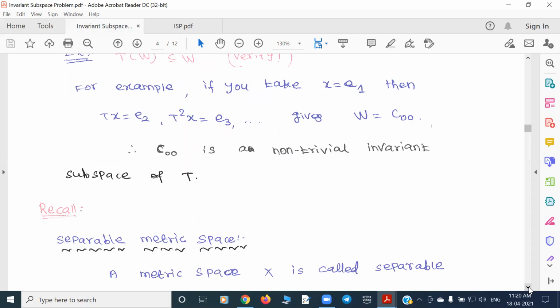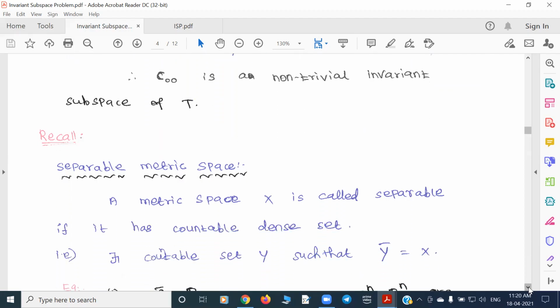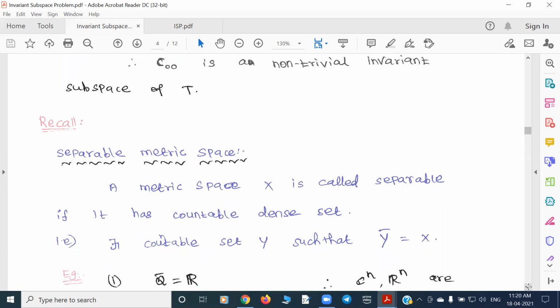Okay, so I'll now recall some basic facts from analysis before I move further. So what is called a separable metric space? I assume that all of you know what a metric space is. A non-empty set with its metric is called a metric space. The metric space is called separable if it has a countable dense subset. That means there's a countable set such that its closure is the whole space X.